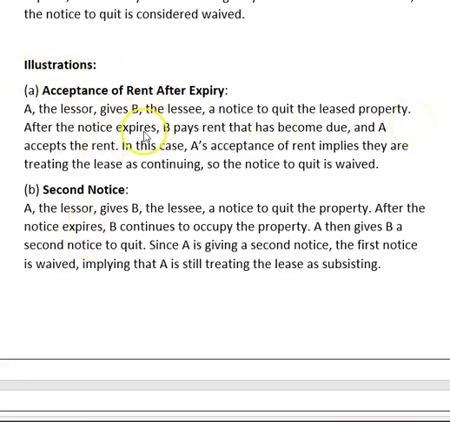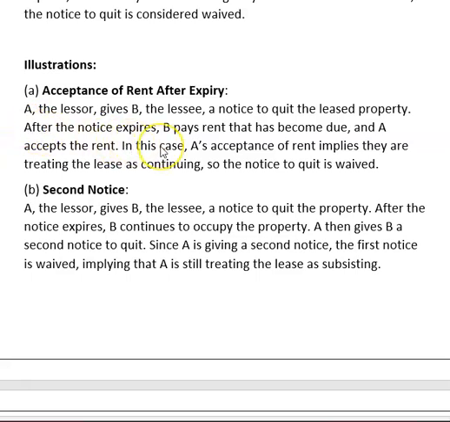This example is given in the Transfer of Property Act 1882. You can download this Transfer of Property Act from indiancourts.nic.in and go through it. Acceptance of rent after expiry. A, the lessor, gives B the lessee a notice to quit the leased property.